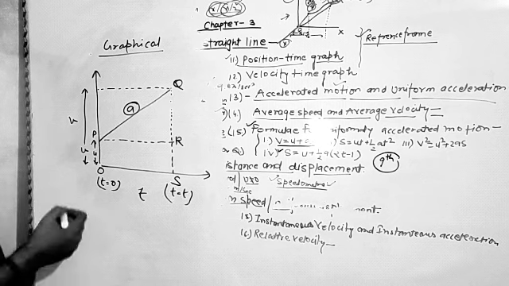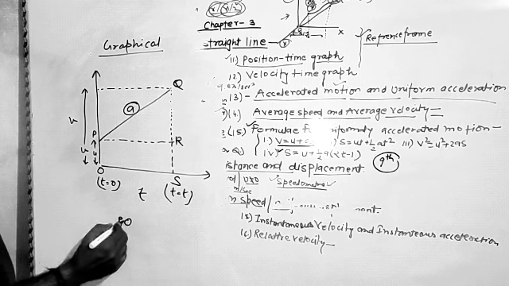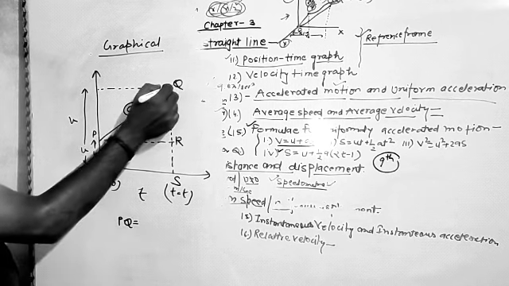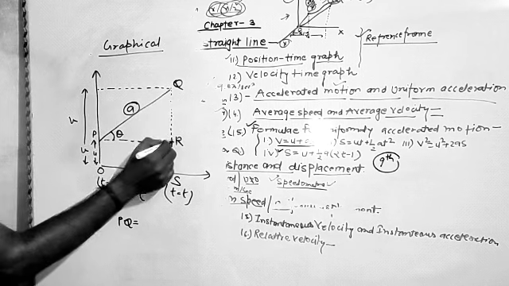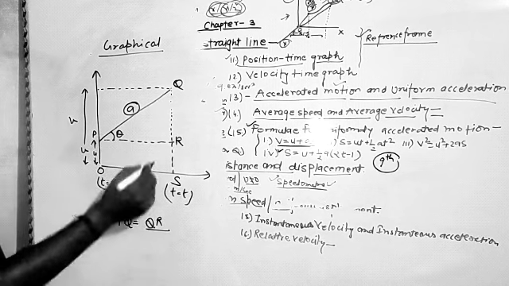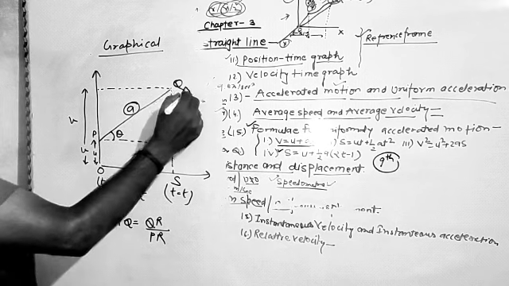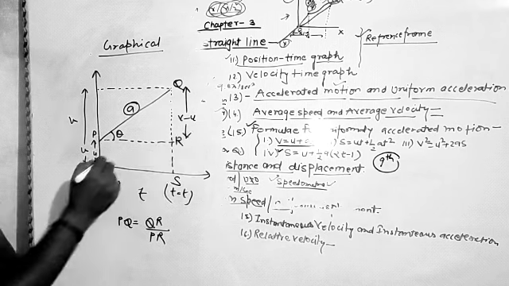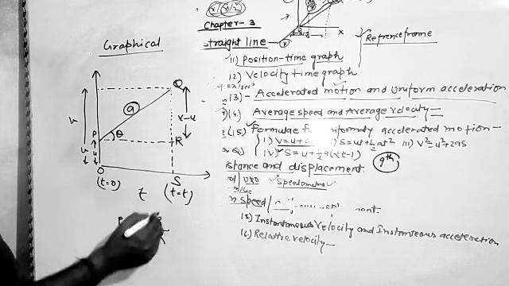So first, for the first equation, we have to choose the slope PQ. Now what is the value of the slope? It is nothing but the tangent, tan theta, and it is given by vertical intercept QR upon horizontal intercept PR. Now what is the value of QR? It is the difference of velocity, v minus u, and PR is exactly equal to OS.